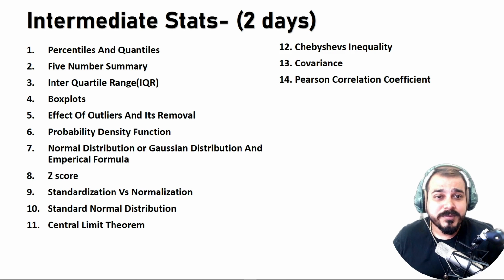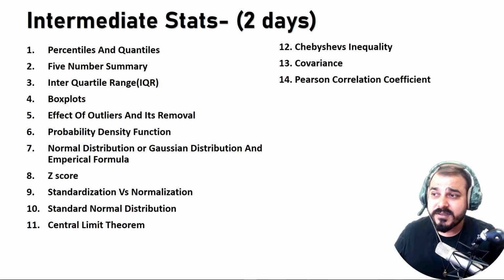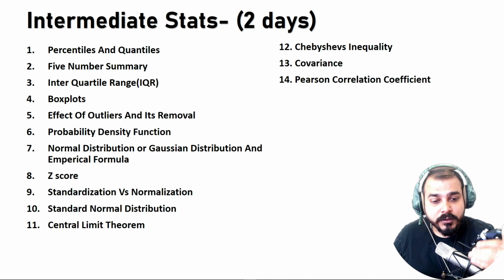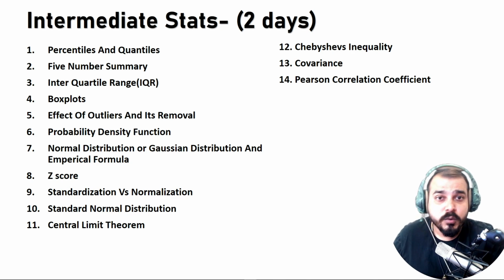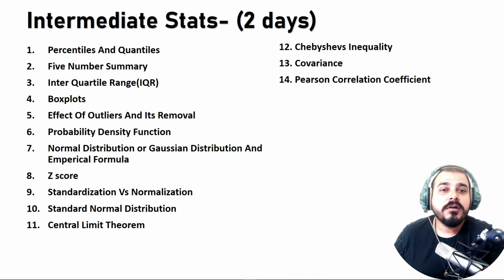Here you really need to focus on percentile, quantiles, 5-number summary, interquartile range, box plot, whisker plot, effect of outliers and its removal, probability density function, what is normal distribution, the different types of distribution, standard normal distribution, z-score, central limit theorem, Chebyshev's inequality, covariance, Pearson and Spearman rank correlation coefficient. With respect to this, most of the things are related to data, and always remember guys, you have to learn all these topics in such a way that you find out the application with respect to a real world data set and how you are able to make decisions based on this real world data set.